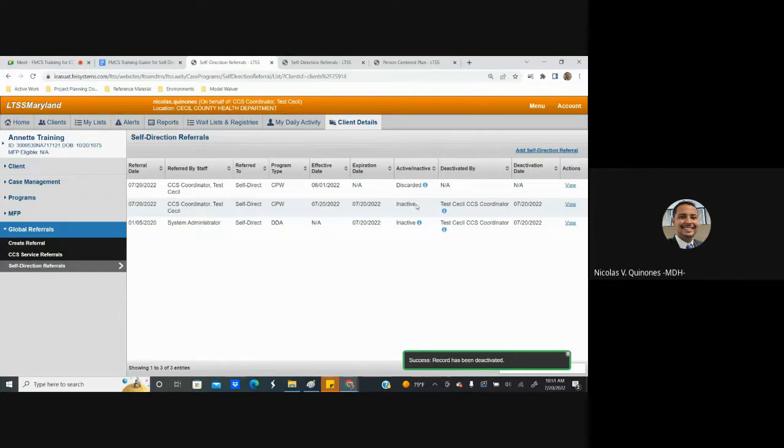So from the CCS's perspective, those are the key functionalities to be performed within LTSS Maryland in regards to establishing a relationship between an FMCS provider and a participant.